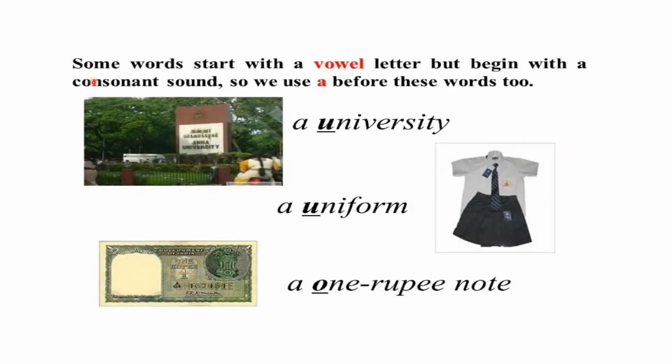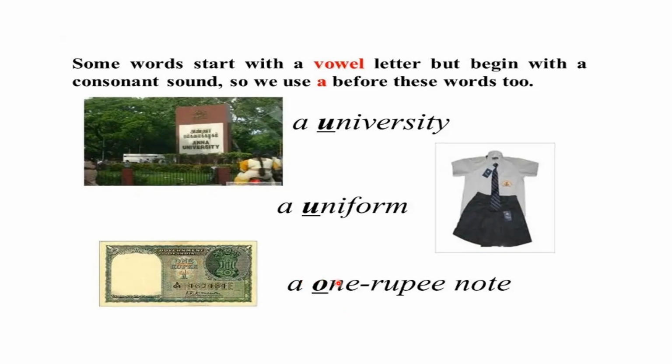Some words start with a vowel letter but begin with a consonant sound. So we use a before these words too. Look at these examples. A university. It starts with the vowel letter U. What are the vowels? A, E, I, O, U. But the sound is of a consonant. It sounds more like Y, O, U. Therefore, you will use a. Even this example, a uniform. It sounds more like Y, O, U. So therefore, you will use a.